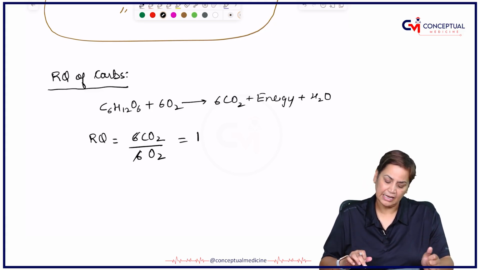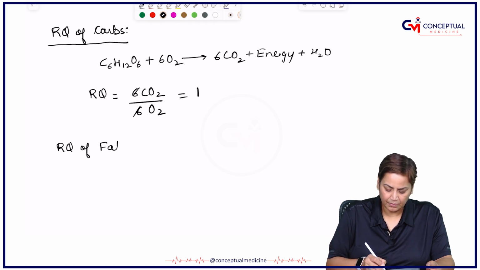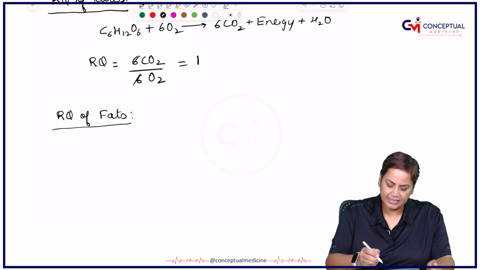Very, very important. Similarly, if we talk about the RQ of fats, because in our body mainly palmitic acid is there, if I take palmitic acid, it is 0.7.